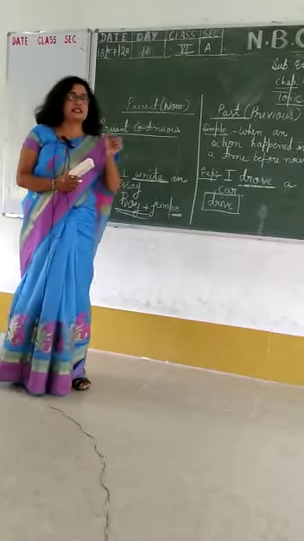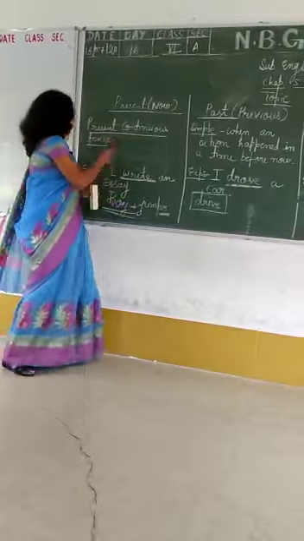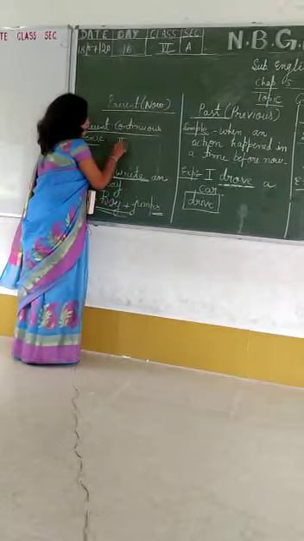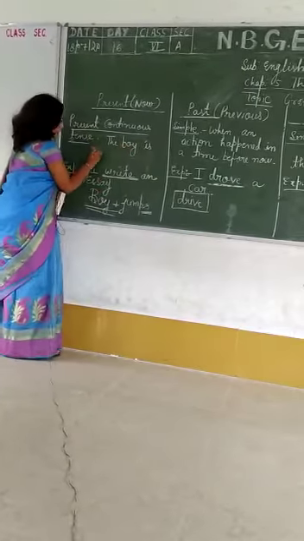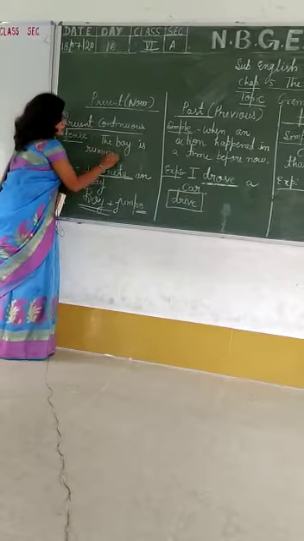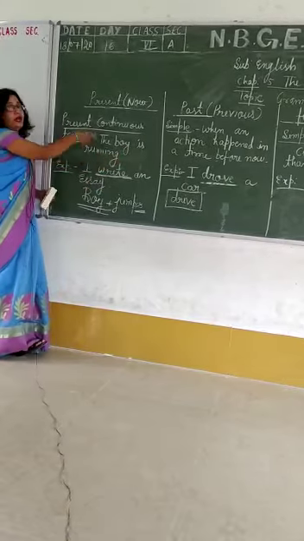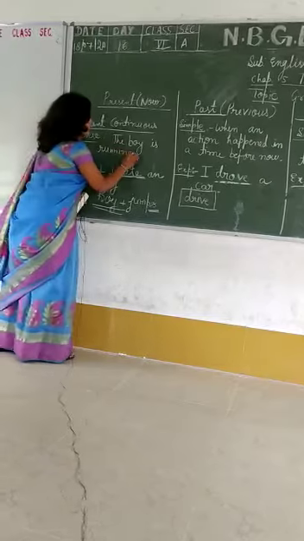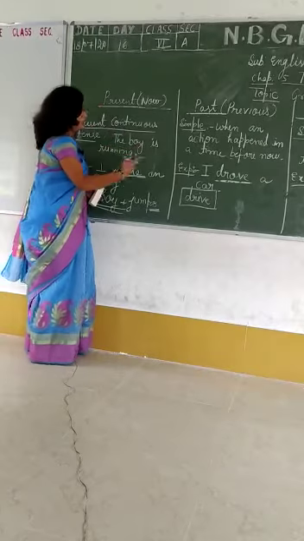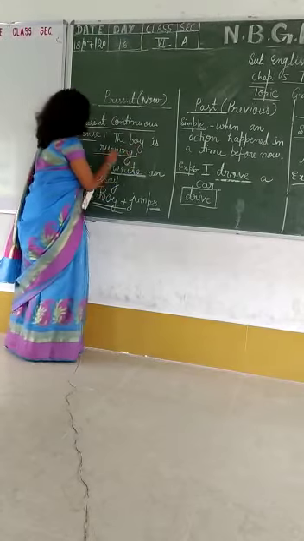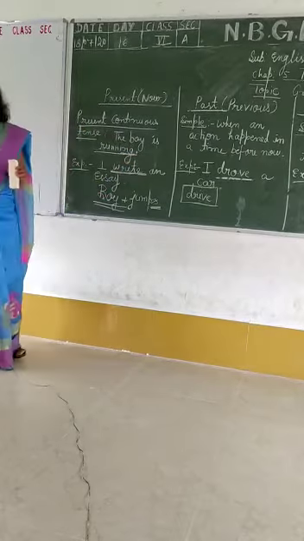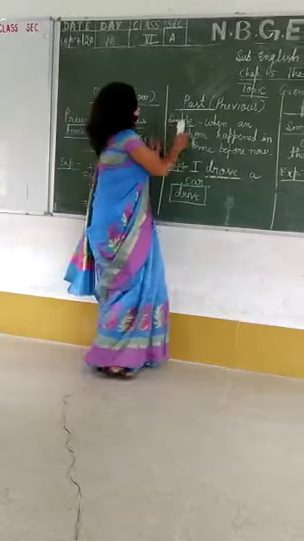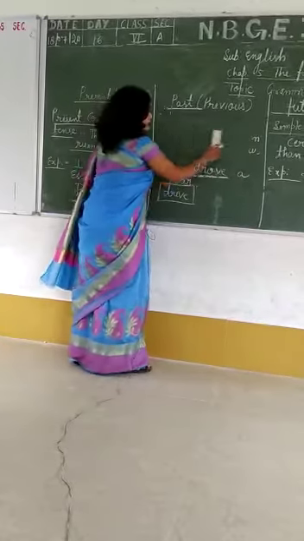Present continuous tense says that something is going on. Like the boy is running. So the boy is running now and he is continuing the action. So the action is continuously moving on. So here we use ing form of verb. Clear? Now come to past continuous tense.